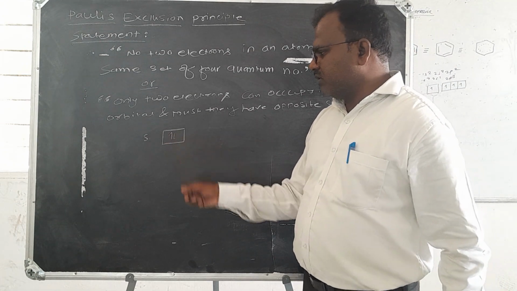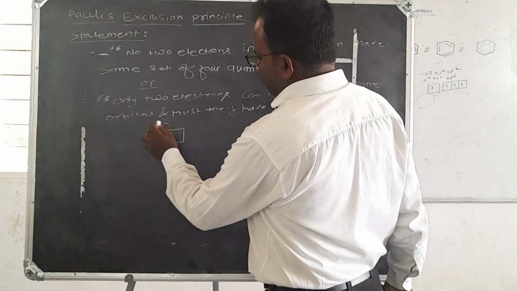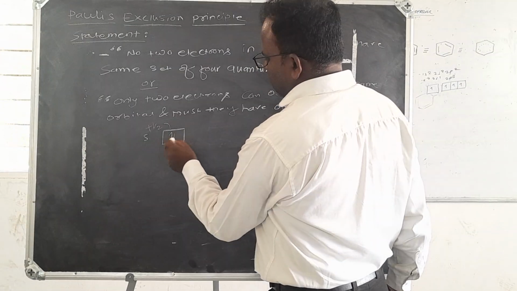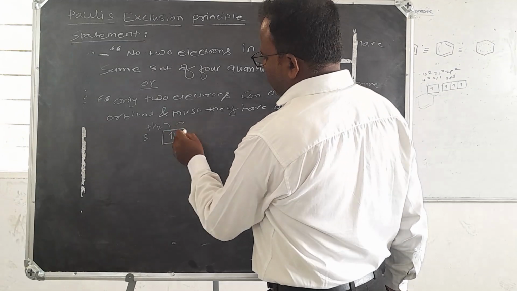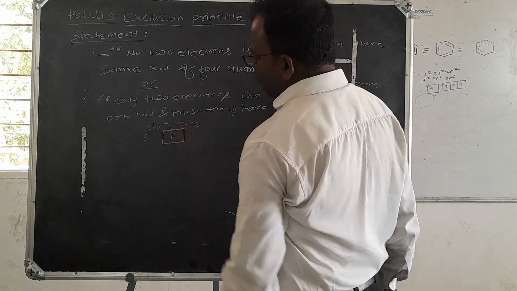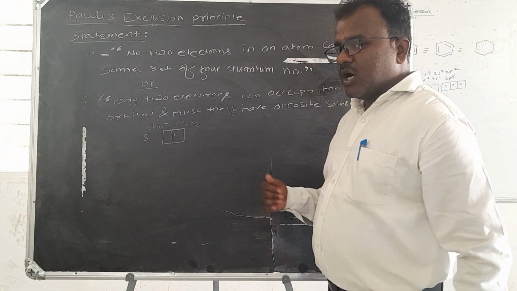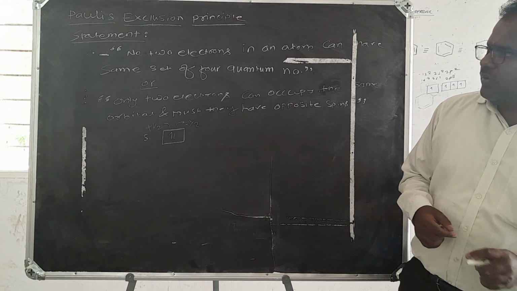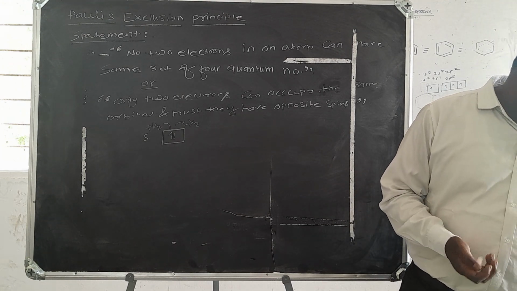These are the spins: this spin is plus half and this spin is minus half. It means that these spins are always present in opposite directions. So this is the Pauli exclusion rule.